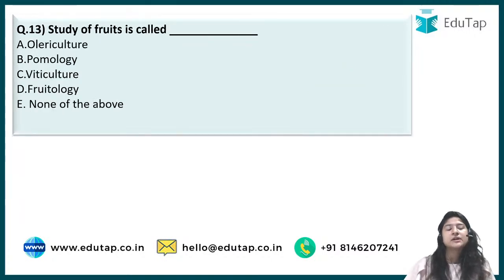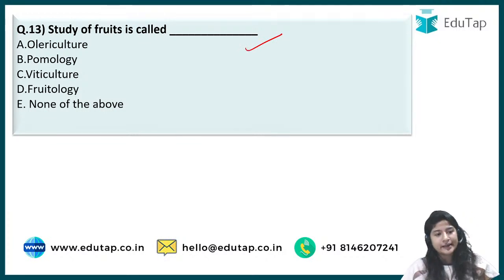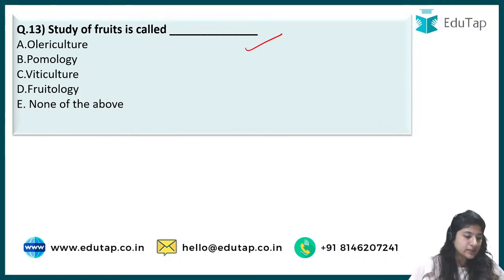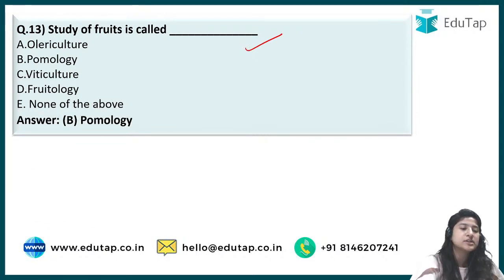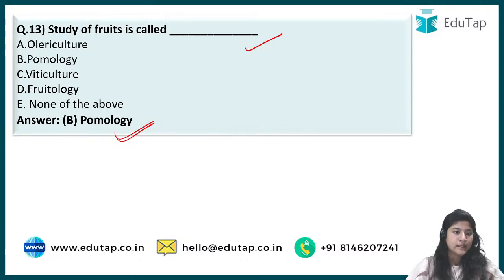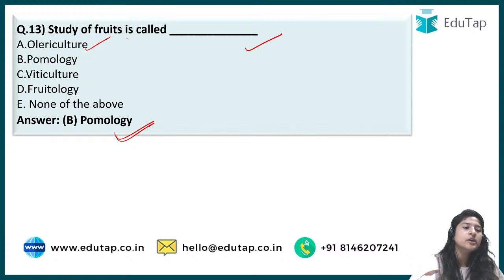Next is question number 13, which says, study of fruits is called. You have to tell me. This is the basic question from the introduction to agriculture. The correct answer to this is option B, that is pomology. It is the study of fruits that you should know. And olericulture is for vegetables.